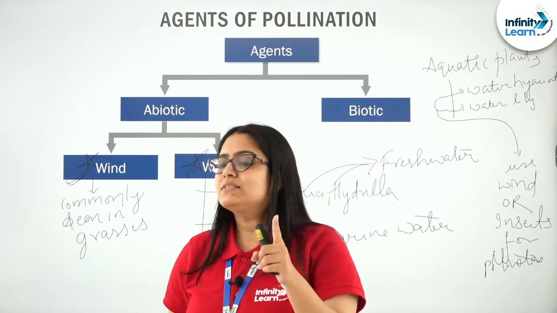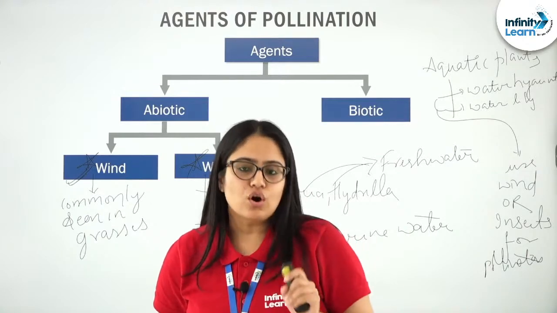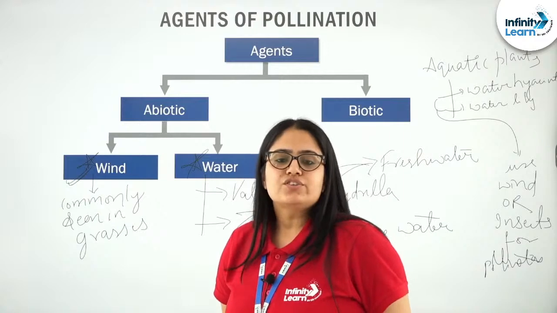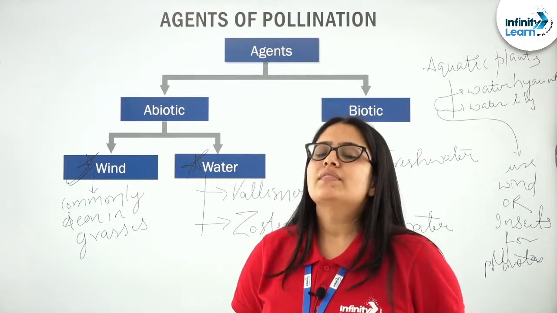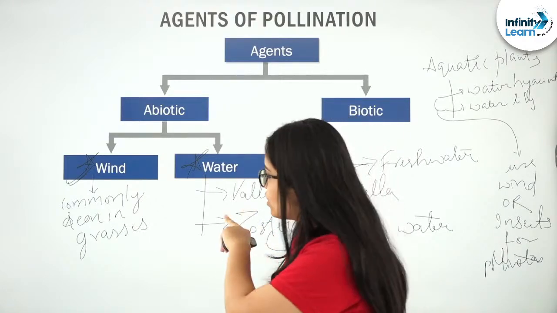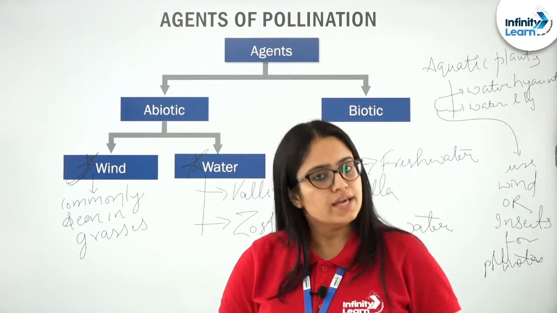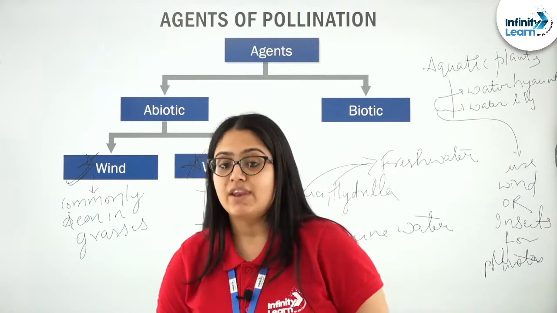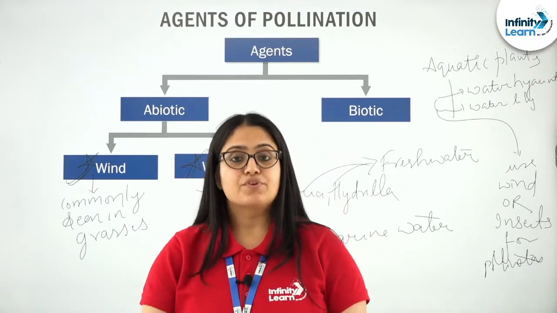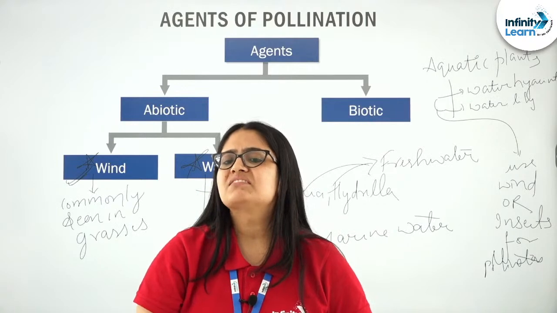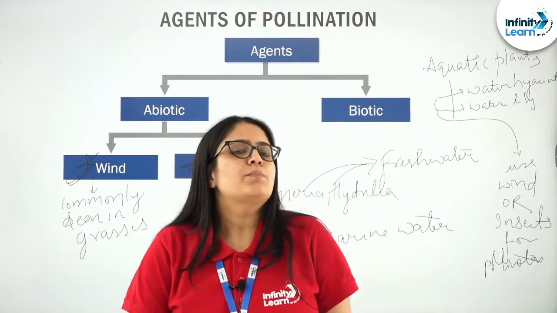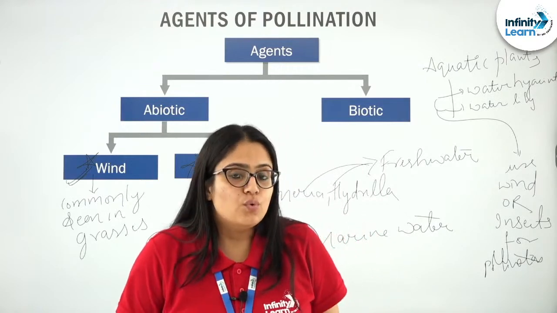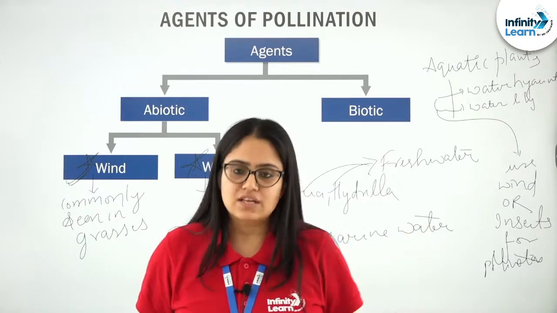Now to compensate for such loss of pollen grains, what is the adaptation that such plants develop who use water or wind as a pollinating agent? The obvious adaptation they have developed is that they produce pollen grains in enormous amounts.